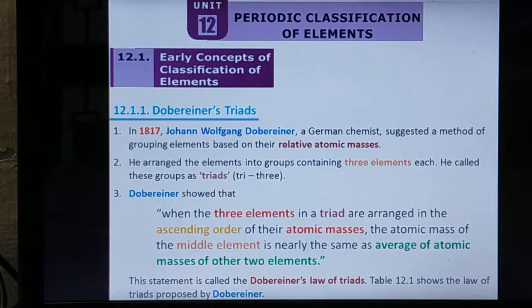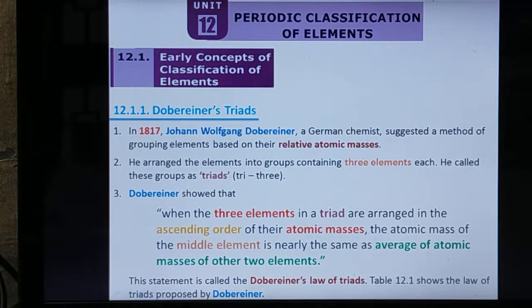Dobereiner's triad stated that when the elements are arranged in threes as a set, the middle one has an atomic mass equal to the arithmetic mean of the atomic masses of the other two elements. Arithmetic mean means we add the atomic masses of the first element and the third element and divide by 2.